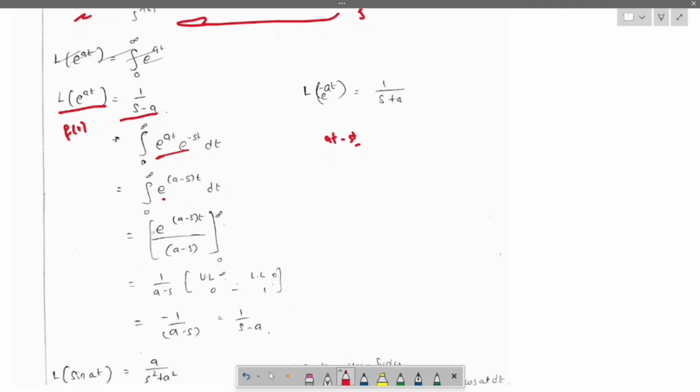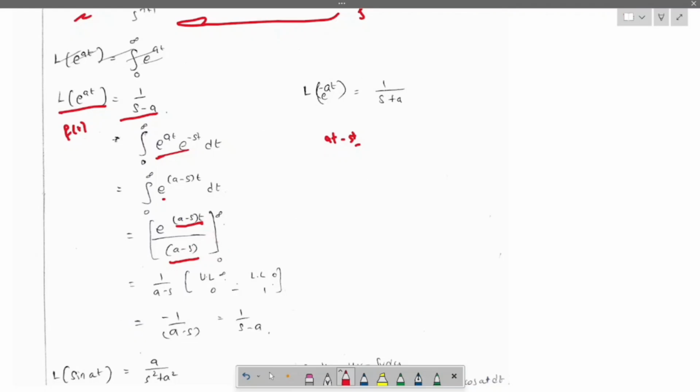When we do so, we will get the integration of e power a minus s t, which is e power this thing divided by a minus s, since we have t, right? Whatever is with the t will come in the denominator. Limits 0 to infinity.